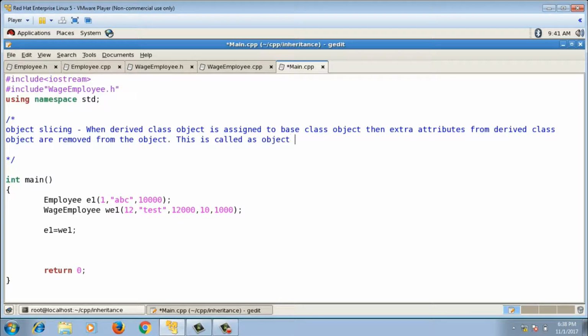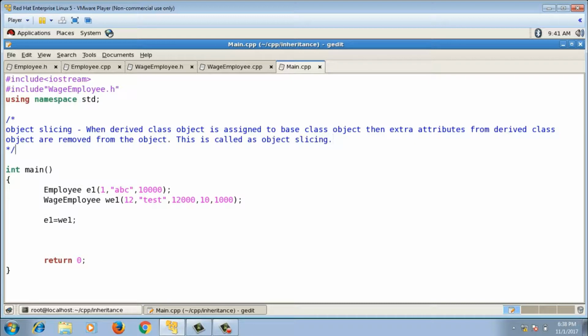It is sliced out. So this is the definition of object slicing.